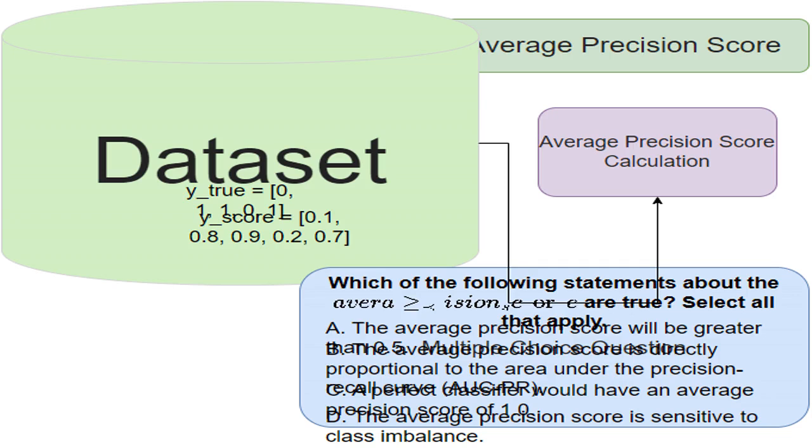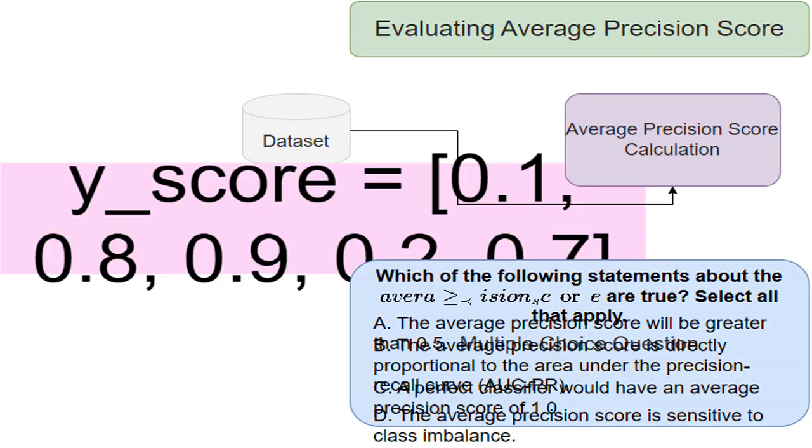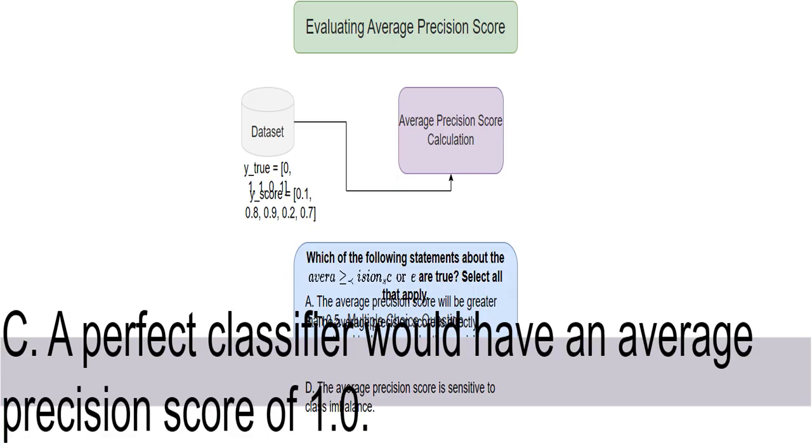This shows the actual class labels for 5 data points. 0 means the data point belongs to the negative class, and 1 means it belongs to the positive class. These are the model's predicted probabilities that each data point belongs to the positive class. For example, the model predicts a 0.8 probability that the second data point is positive. I'd calculate the average precision score using scikit-learn's average_precision_score function. It measures how well the model ranks the positive class instances. The higher the score, the better the model.